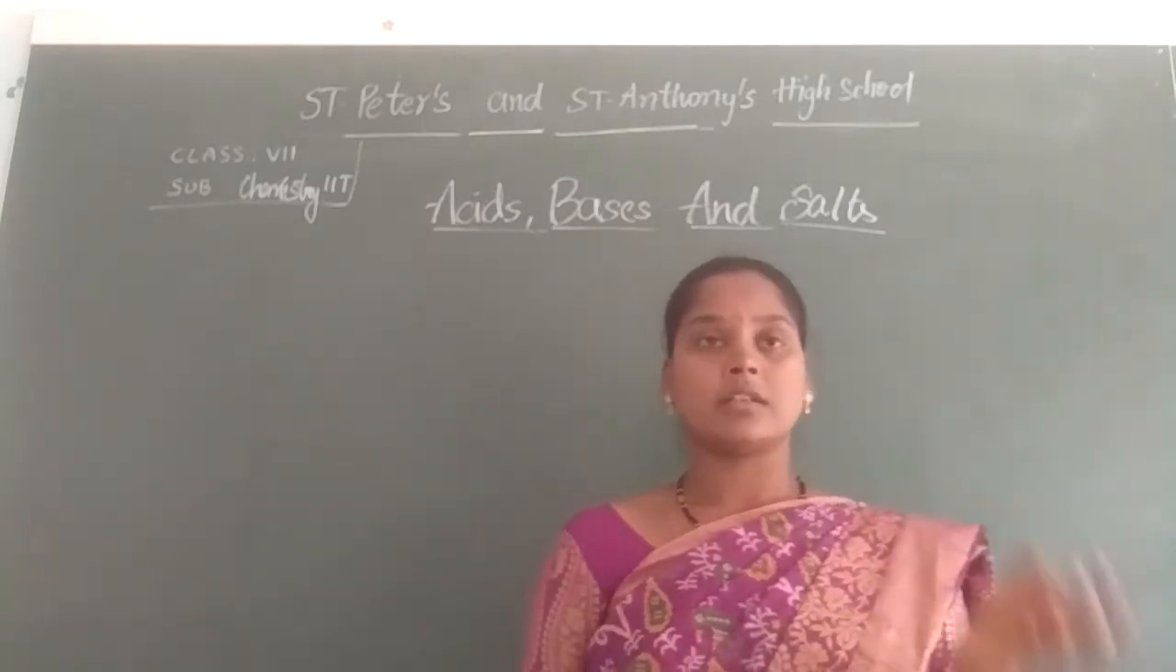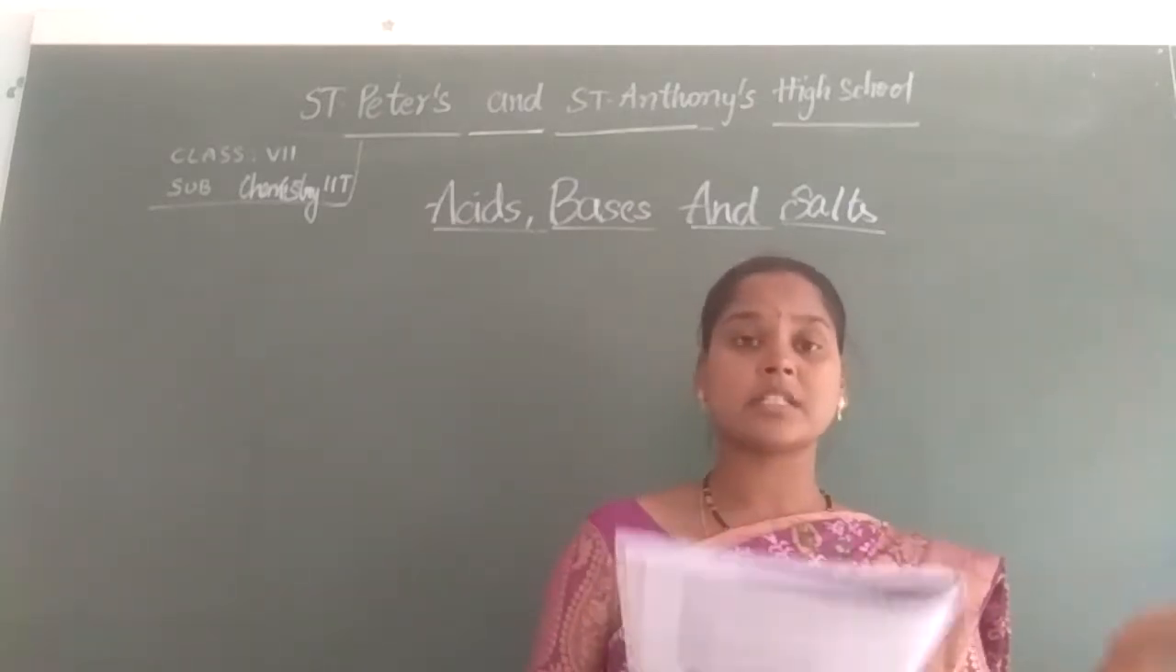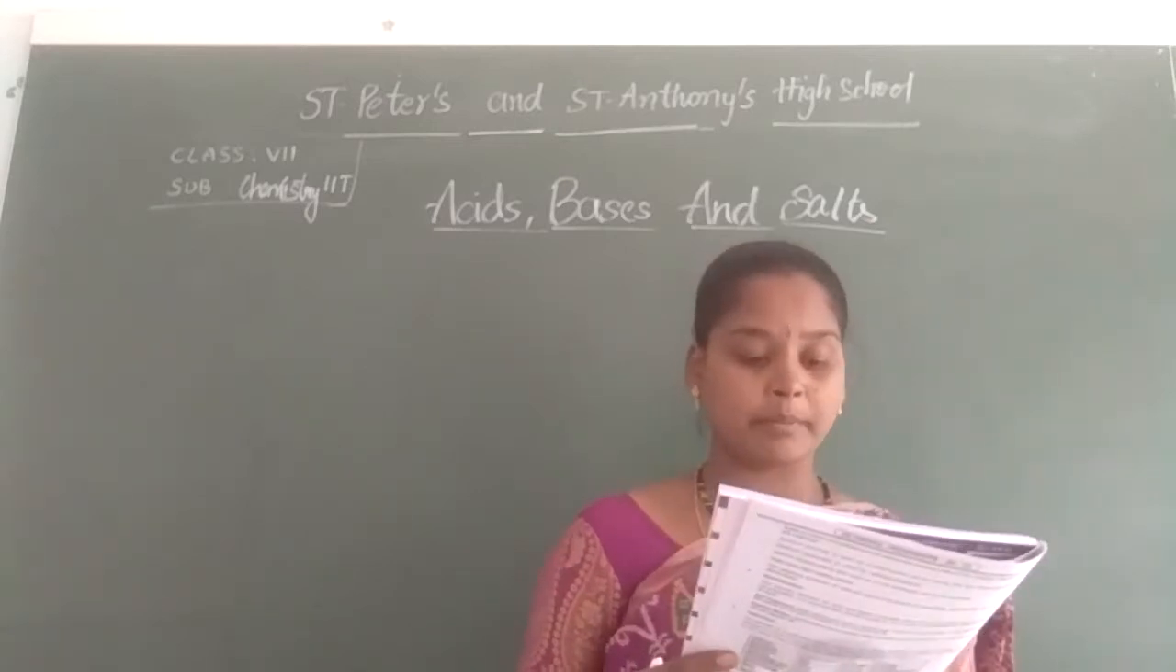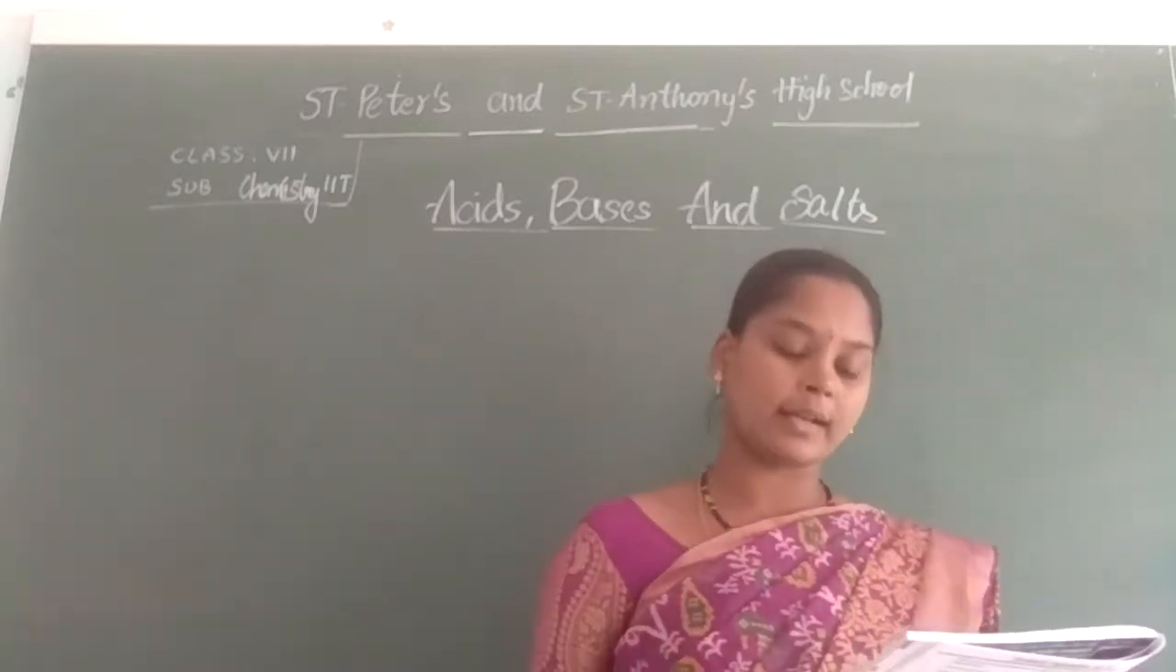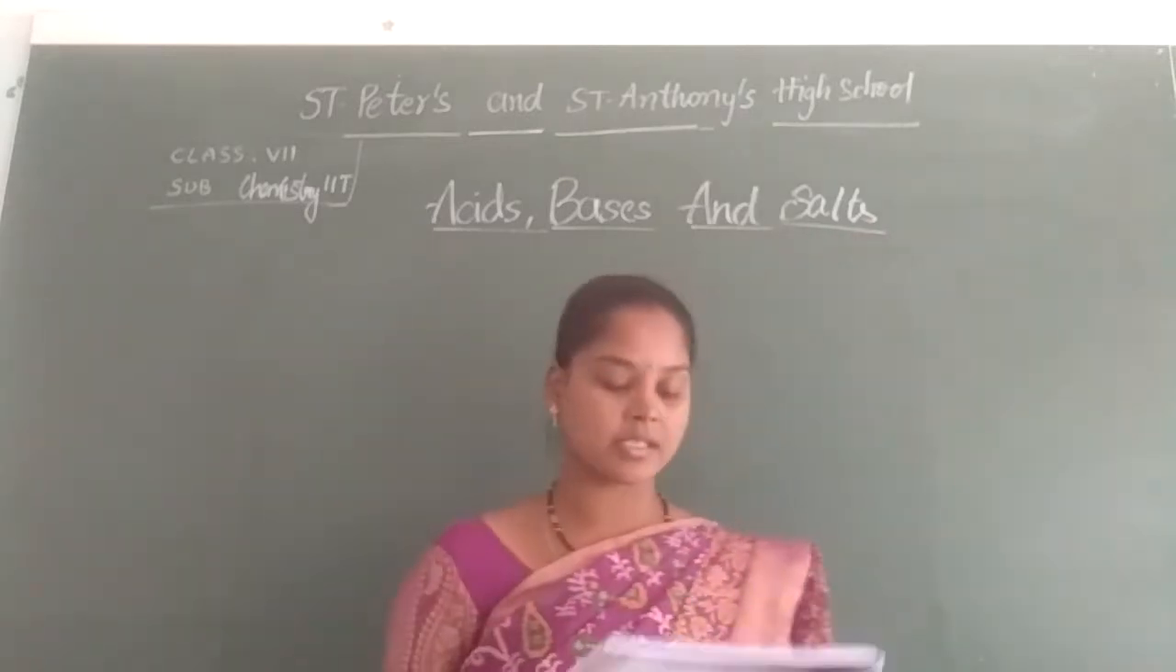So here with litmus papers, red litmus changing to blue is called basic, and blue to red is called acidic. Yesterday we have discussed this.